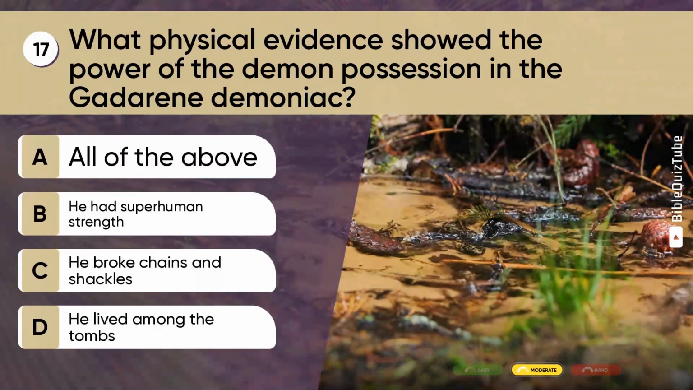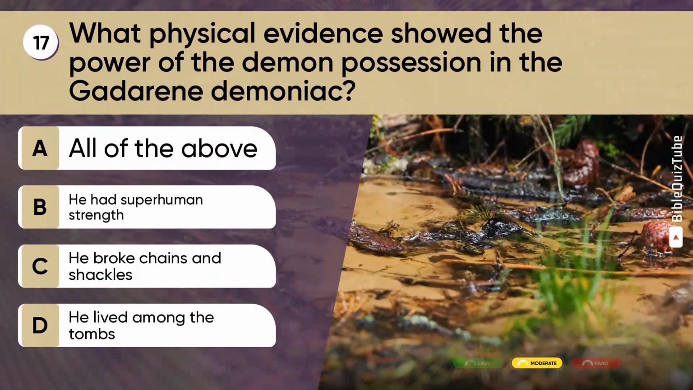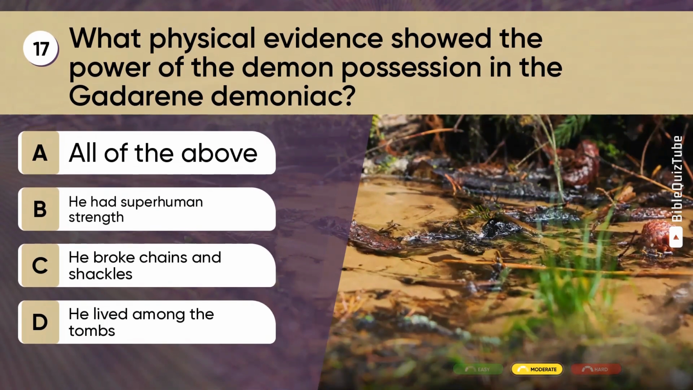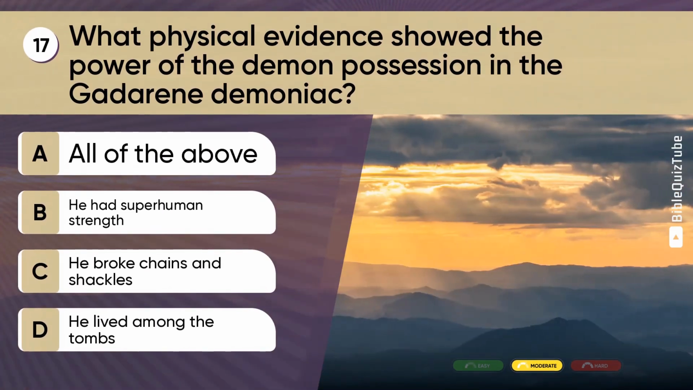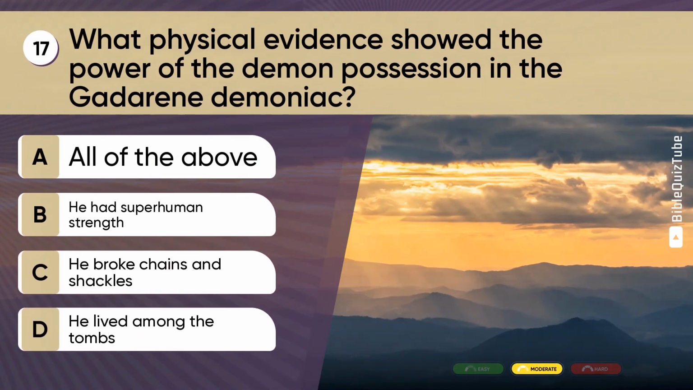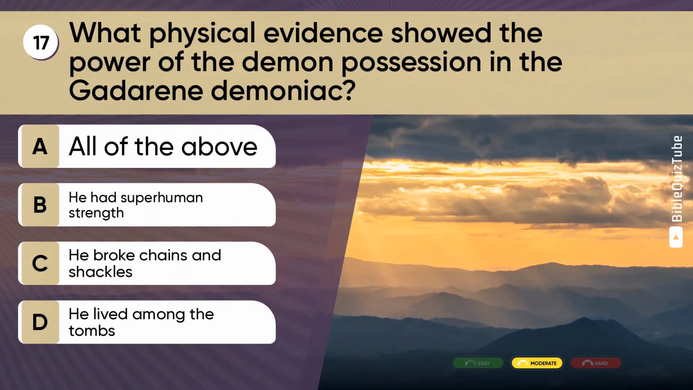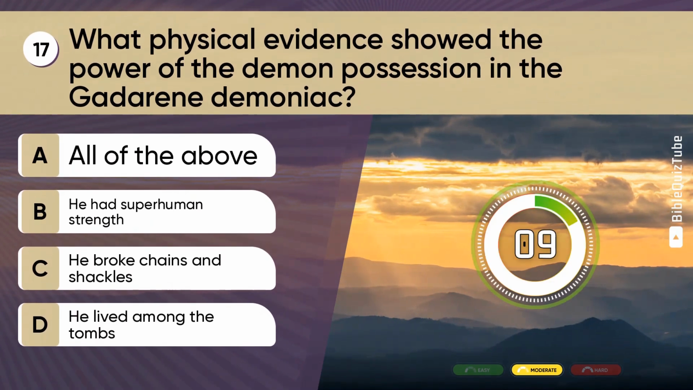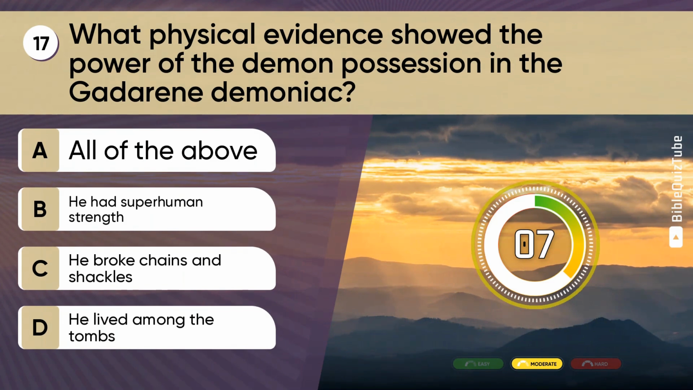Question 17. What physical evidence showed the power of the demon possession in the Gadarene demoniac? A. All of the above. B. He had superhuman strength. C. He broke chains and shackles. D. He lived among the tombs.